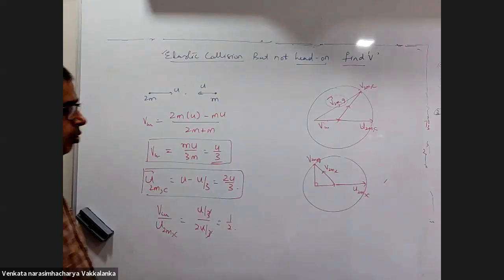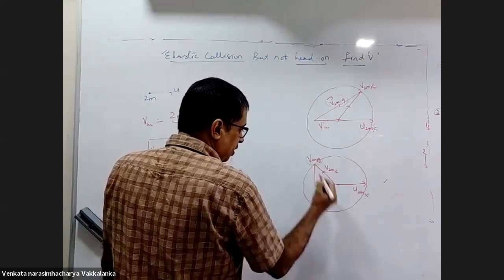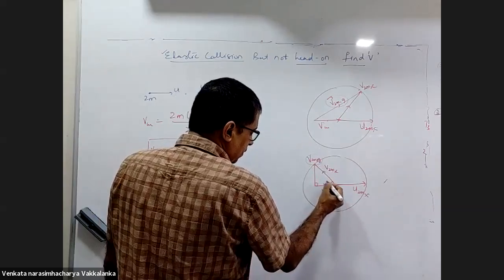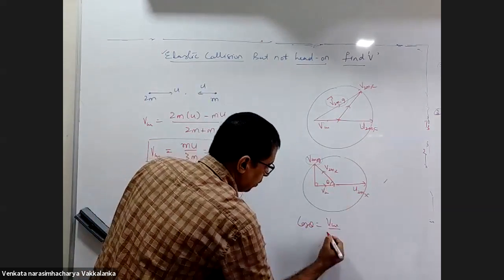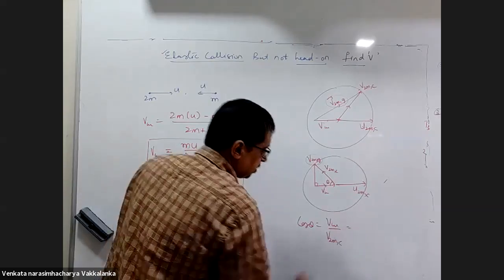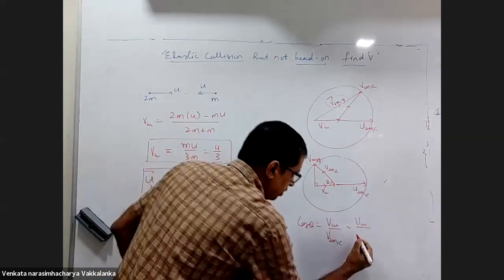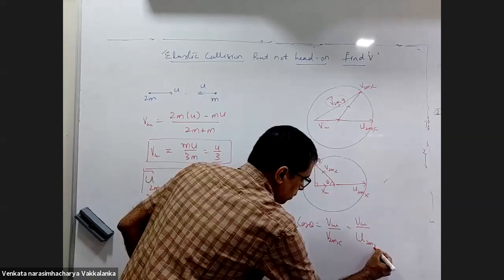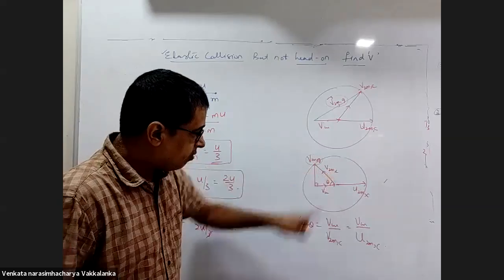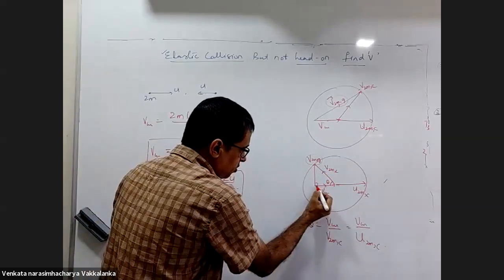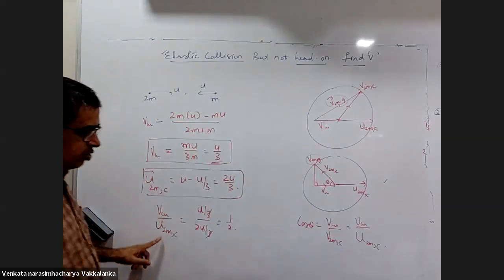Your job is done. You are asking me how much is this? This is VCM. Cos theta is VCM upon velocity of 2m with respect to center of mass. VCM upon this length, and this length will be the same. So direct Pythagoras, why don't you do? Anything can be done, not an issue. Now have a look at it. Cos theta is this adjacent side by hypotenuse. You know VCM divided by this is 1 by 2.